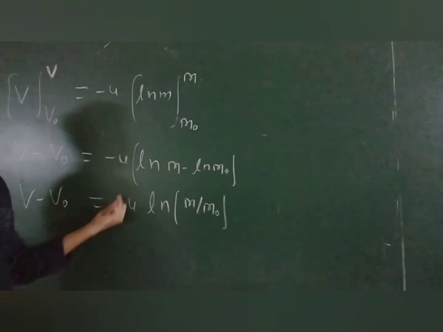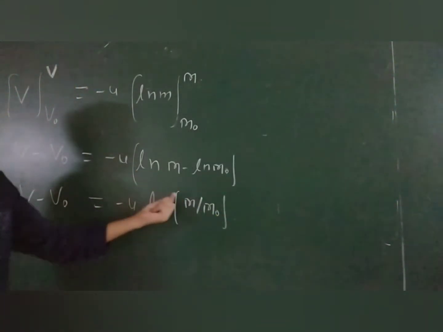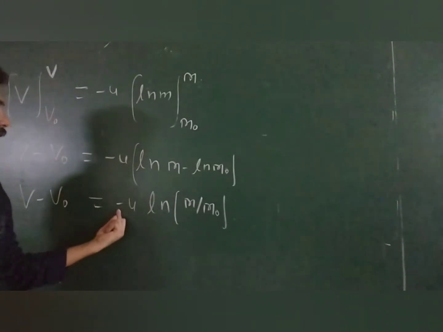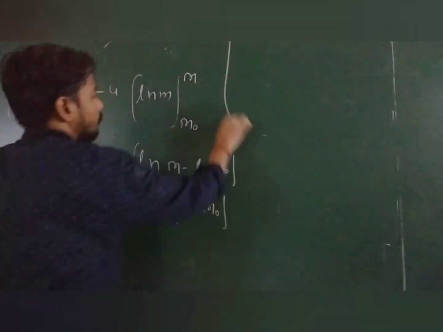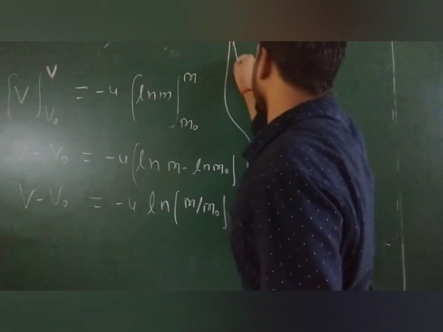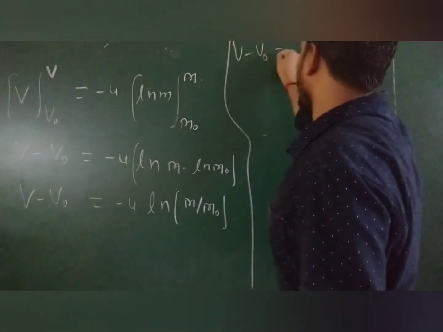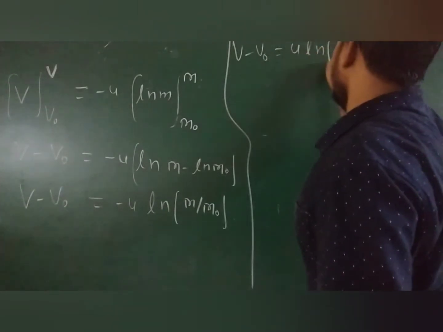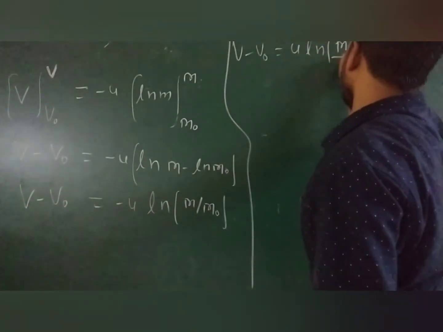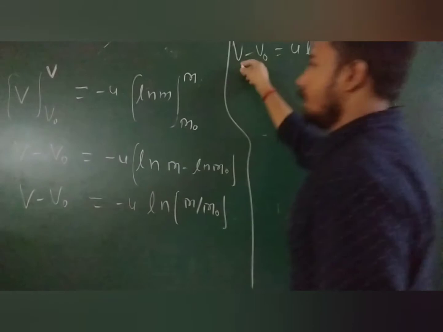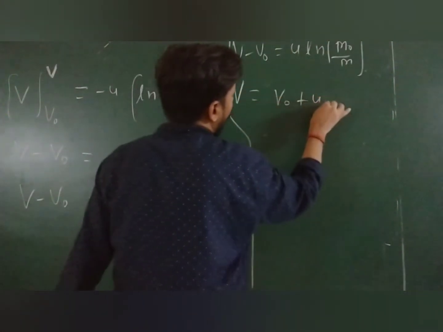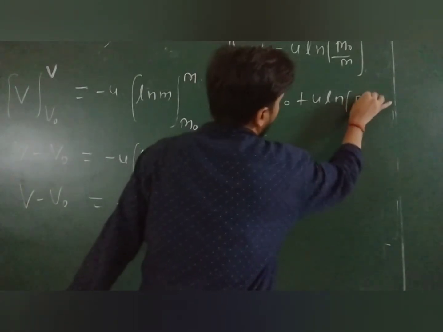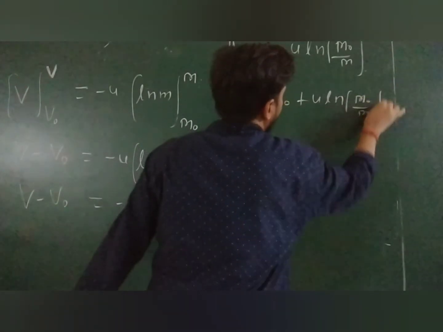Again, this sign will go up. According to the property of log, this sign will go up and this ratio will change. So this becomes v minus v naught is equal to u times ln of m naught by m. So from here, velocity becomes v naught plus u times ln of m naught by m.